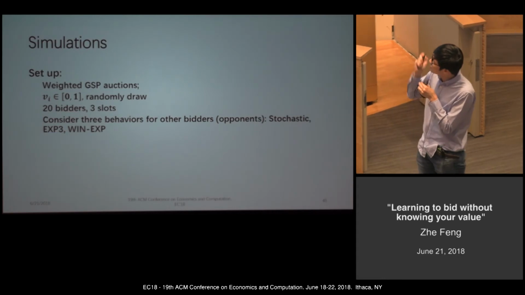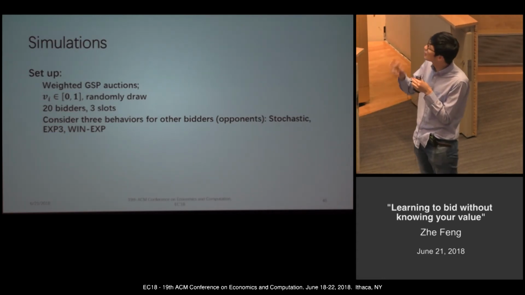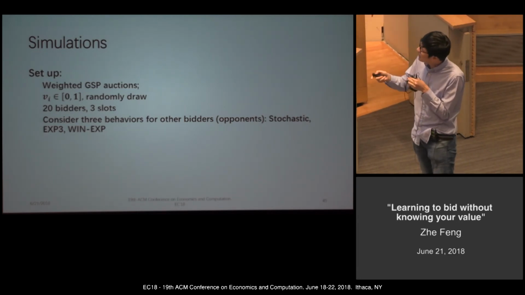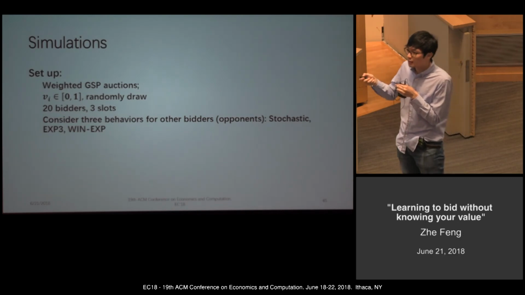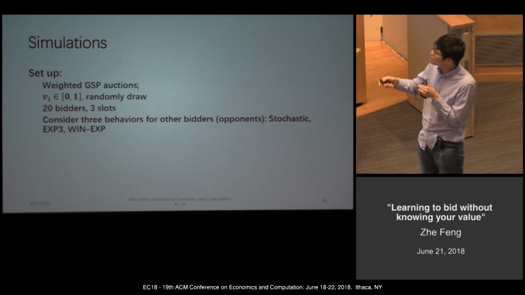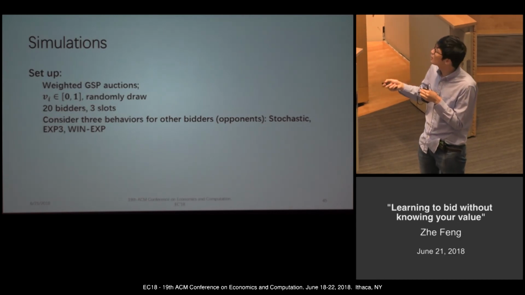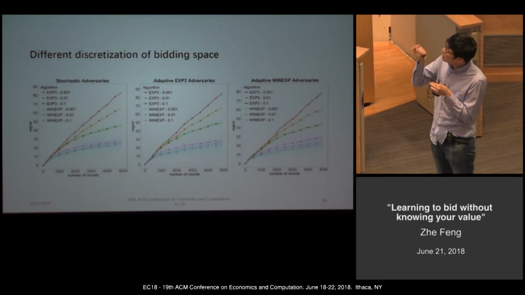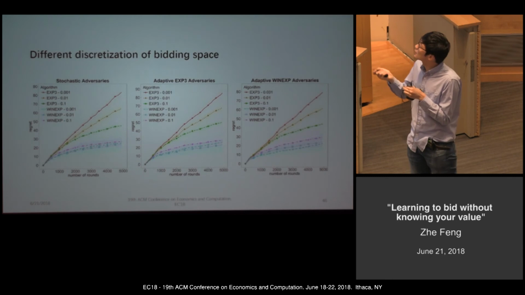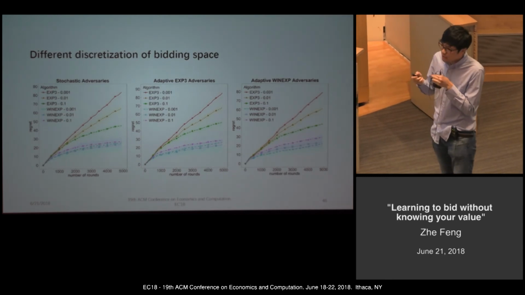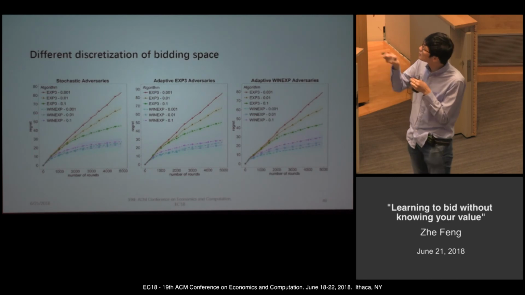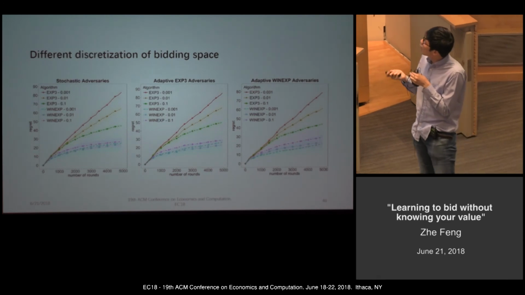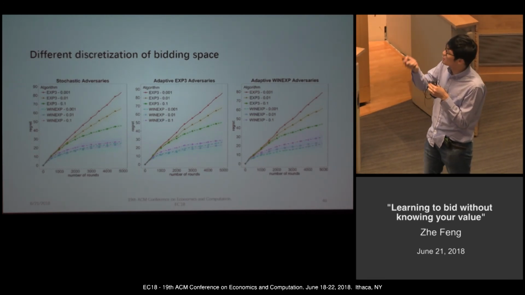Okay, so we run some simulations here. We consider three different opponent behaviors: stochastic, EXP3, and WinEXP3. For the stochastic setting, the opponents will submit their bids drawn from some distribution. For EXP3, the opponents will submit bids by playing the EXP3 algorithm, and similarly for WinEXP3. We consider different discretizations here, and we can show our algorithm always performs better than the EXP3 algorithm for different discretizations. Our algorithm is robust to different discretizations, but EXP3 is not.